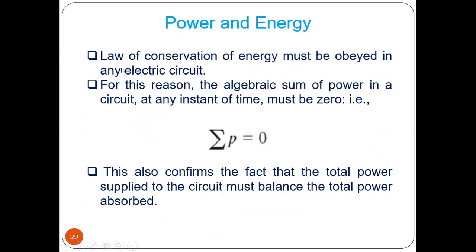Now, power and energy. The law of conservation of energy must be obeyed in any electric circuit. For this reason, the algebraic sum of power in a circuit at any instant of time must be zero. That is, the summation of power should be equal to zero. This also confirms the fact that the total power supplied to the circuit must balance the total power absorbed. That means how much power we are supplying to any circuit and how much power we are absorbing within the circuit must balance. Ultimate summation must be equal to zero.